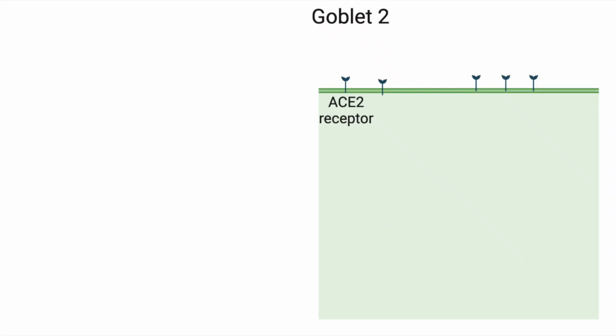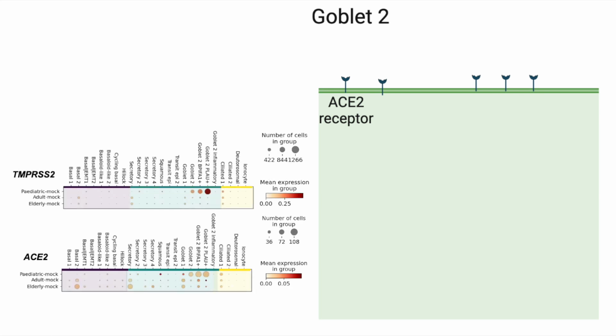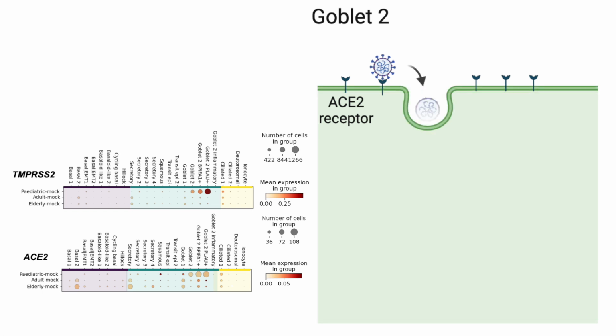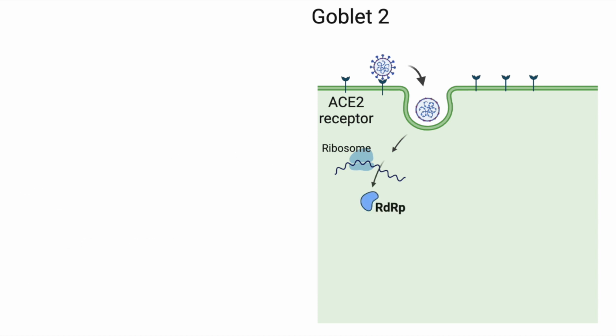We discovered that children have a high proportion of goblet 2 cells, which showed the highest expression of the ACE2 receptor and TMPRSS2 protease that are necessary for SARS-CoV-2 viral entry. These cells are the target of the viral infection in children, and they readily replicate the virus.